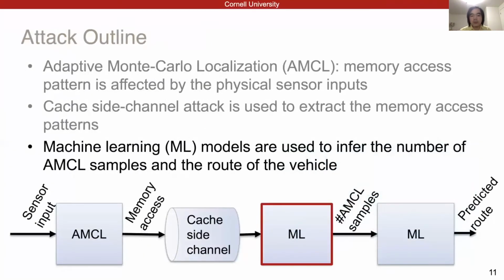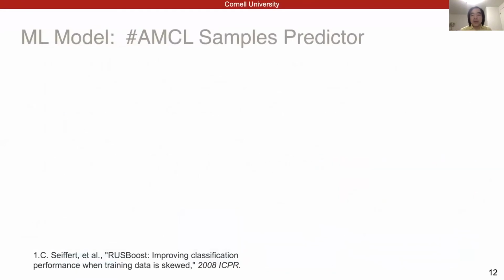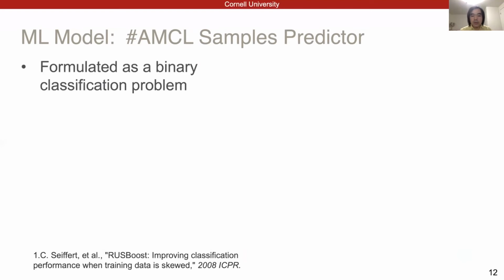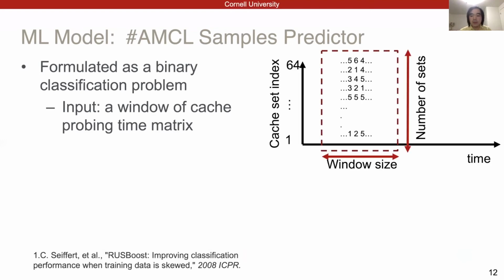Let's see the model. Empirically, we observe that the number of samples in AMCL are either maximum or minimum. Thus, instead of predicting the exact numbers, it is formulated as a binary classification problem. The cache probing time matrix from Prime+Probe is put here, and we use it as the input.